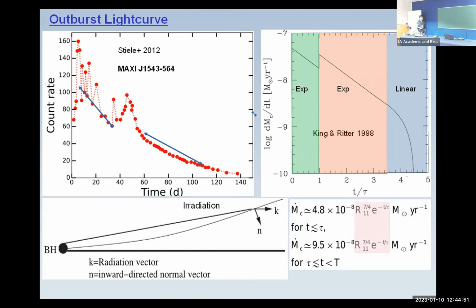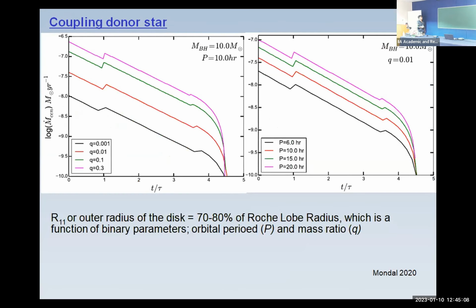What I did was take into account the companion properties, like the binary parameters such as the orbital period and companion mass. If I consider all those things, I can reproduce the same curve as a function of orbital period and companion mass.